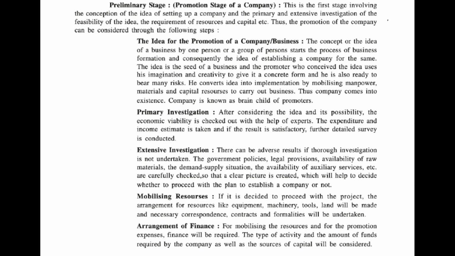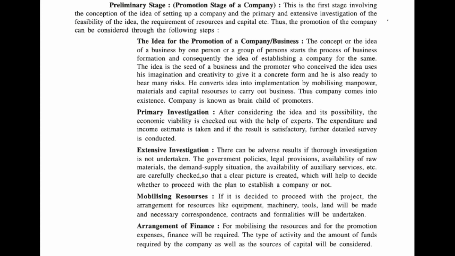Now let us see the steps in the first stage. The preliminary stage is also called the promotion stage. It begins with the conception of idea, primary investigation, extensive investigation, analyzing the requirement of resources and capital, etc. This includes 5 steps. First, idea for the promotion. One person or a group of persons may have an idea about a particular product. The idea can be considered as the seed of a business.